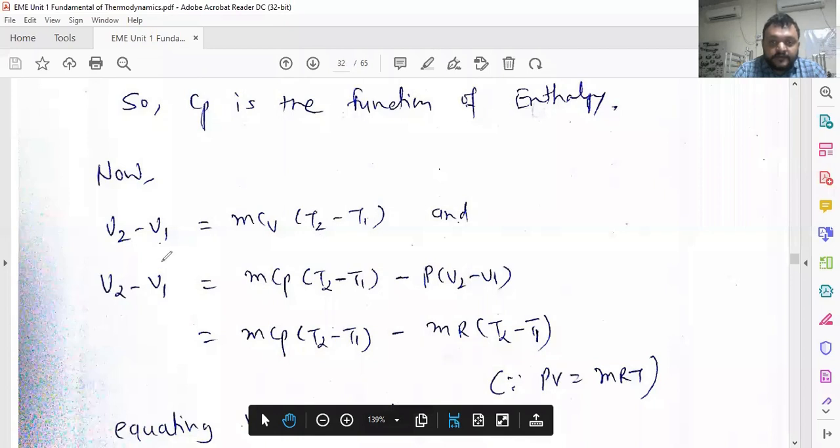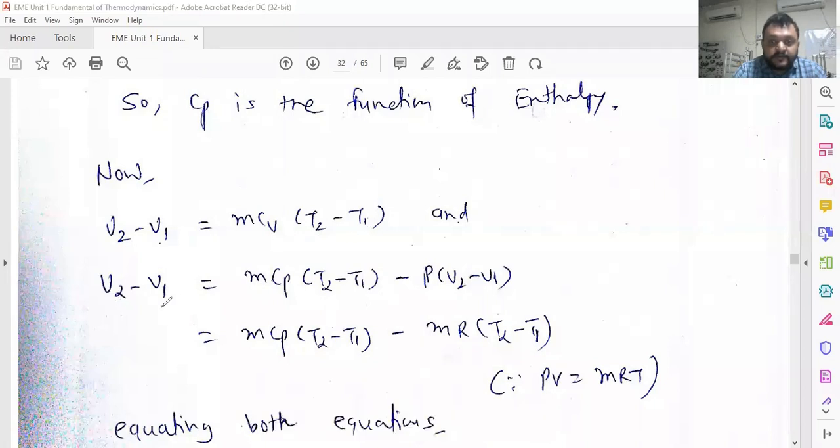And U2 minus U1 is equal to mCp T2 minus T1 minus P V2 minus V1, where PV is equal to W. Summarizing the terms of both equations, mCp T2 minus T1 minus PV is equal to mRT, so mR T2 minus T1. As we are omitting the term P, we get all the terms in the form of temperature, so it becomes very easy for us to simplify the equation.